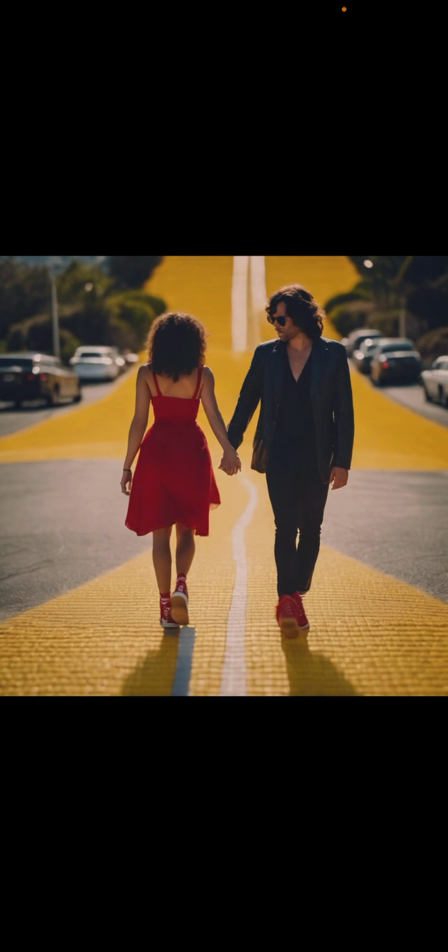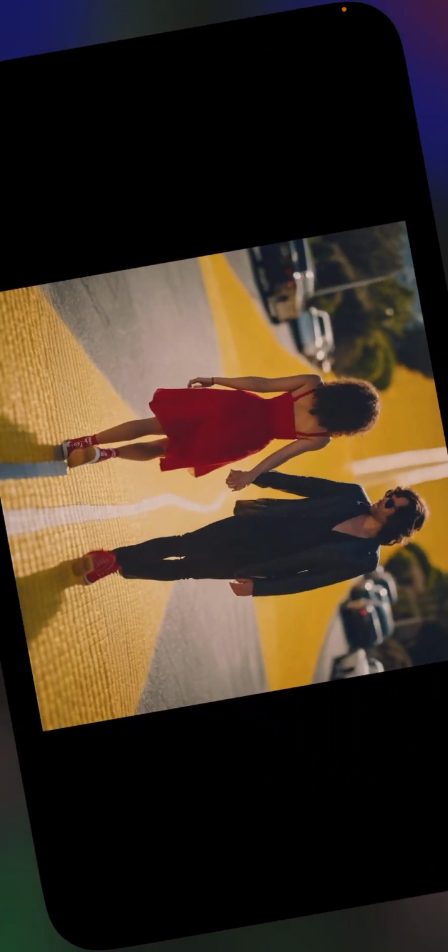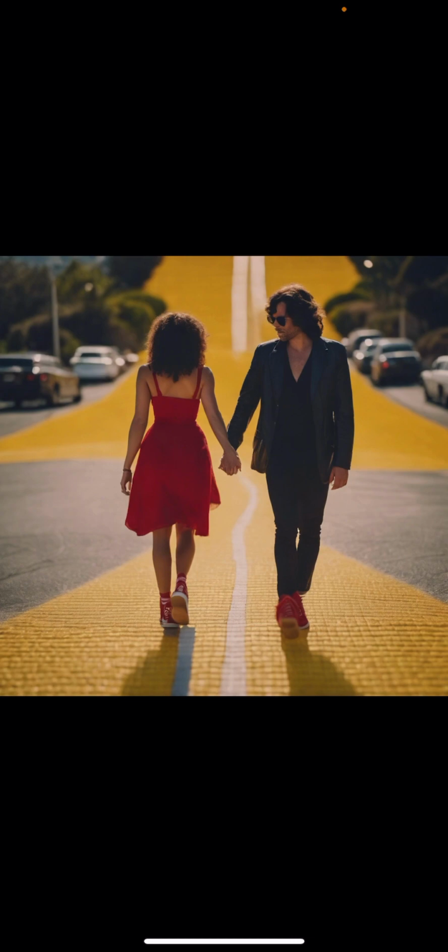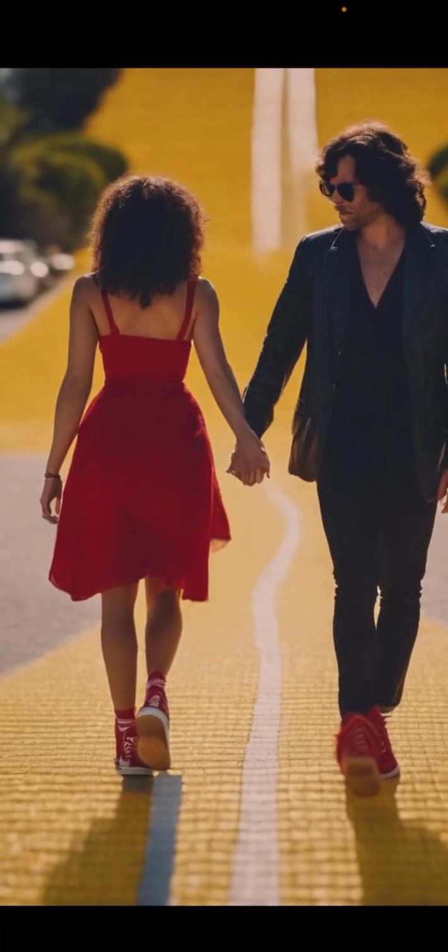I don't get it. Maybe it just happened to look that way when they took the picture or something. Probably. That's a really good picture. That is a really good picture. See what her shoes look like. Looks like red Vans.